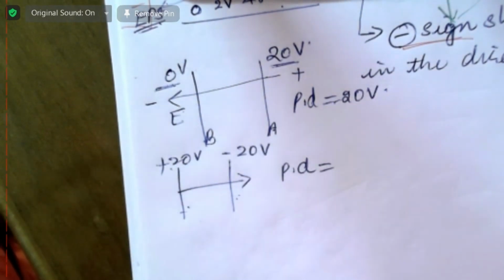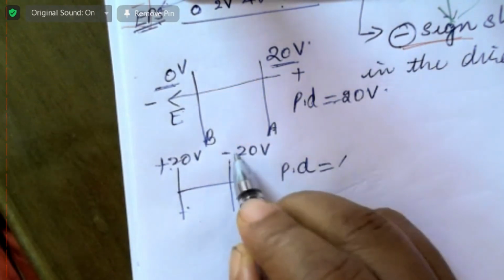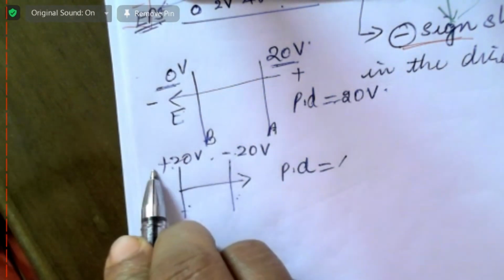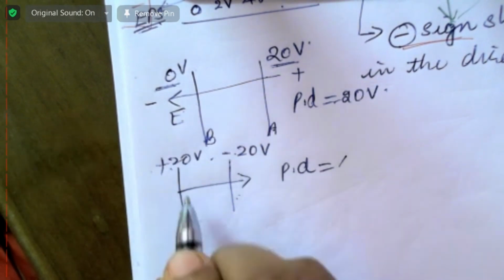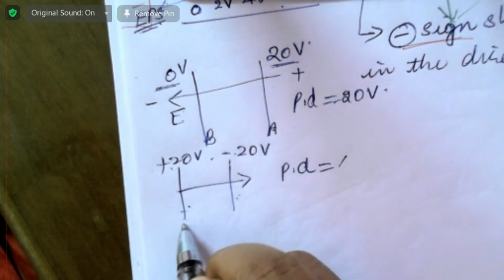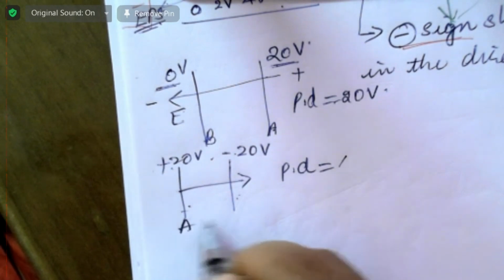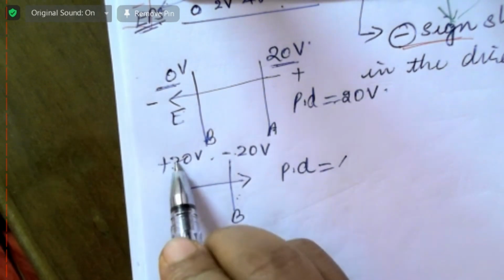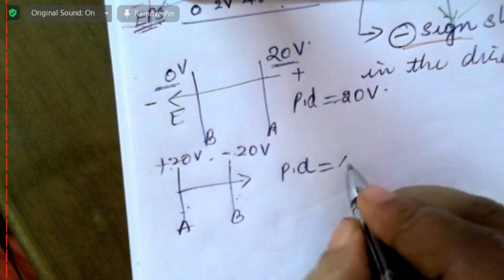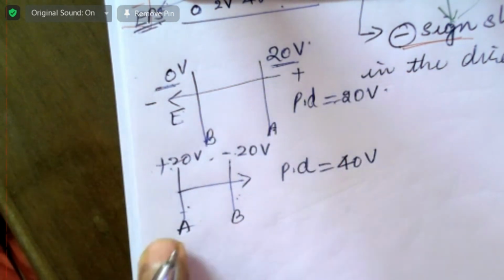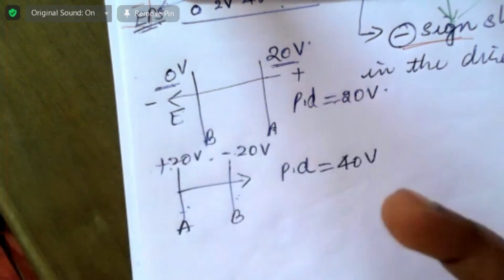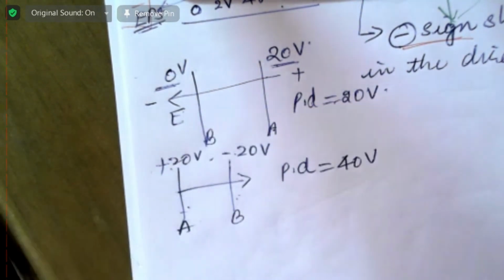This is 40, negative 20 minus negative. Or if you want to find the potential between A and B, if this is A and this is B, it is 20 minus negative 20, 40 volt. But if I say between B and A, then it could be minus.